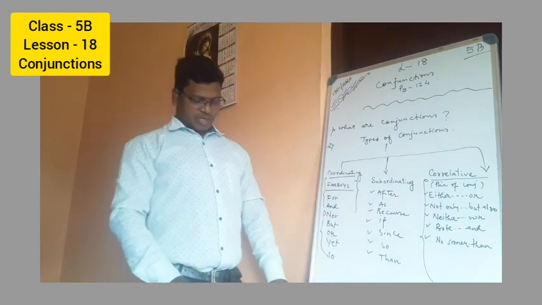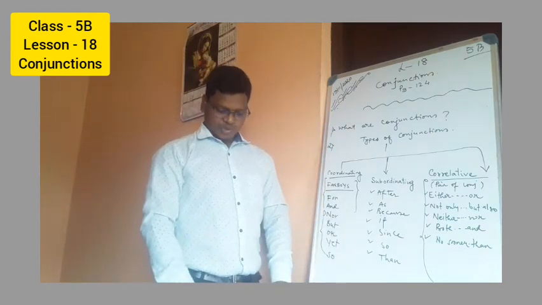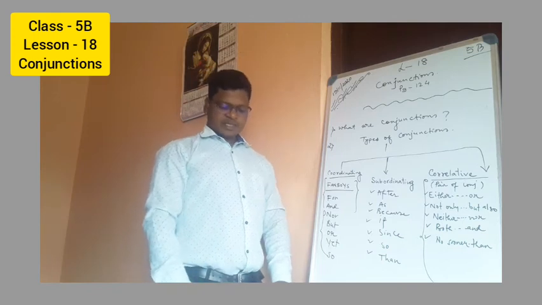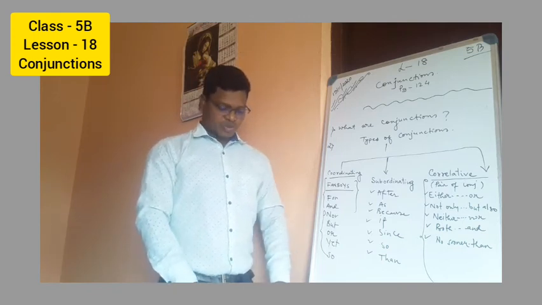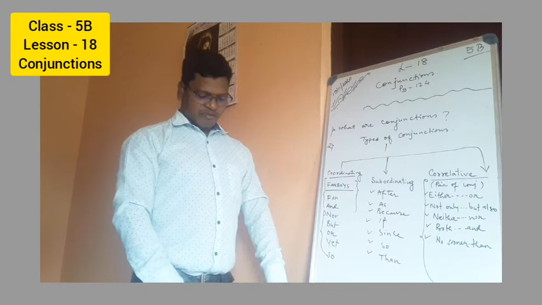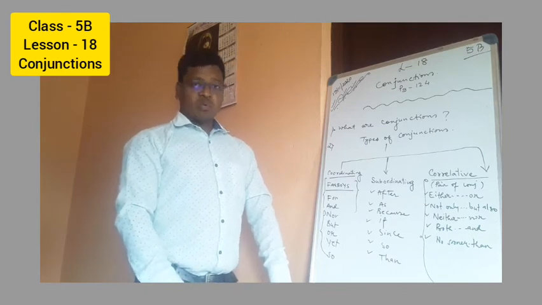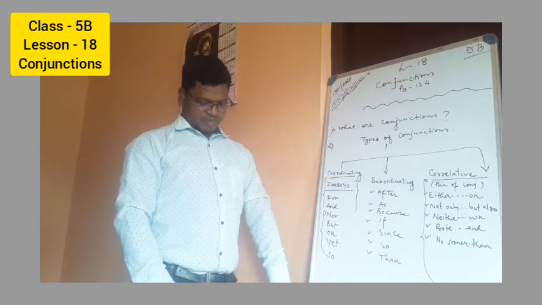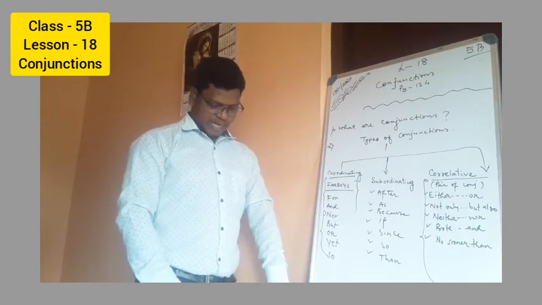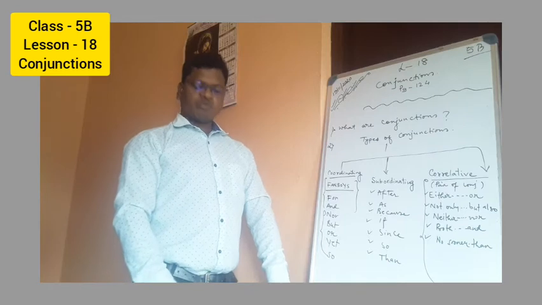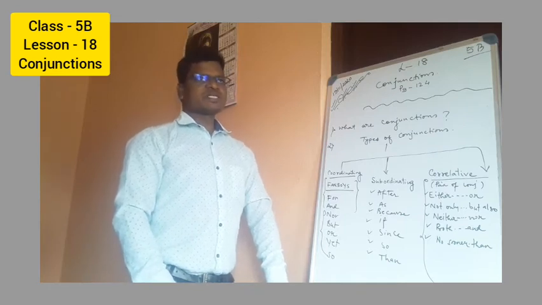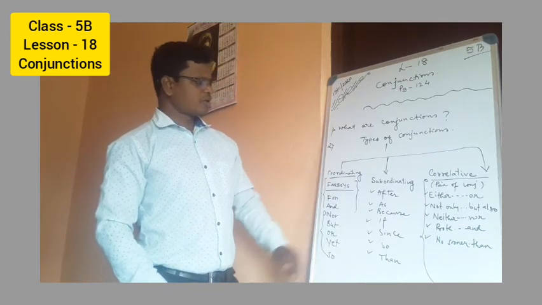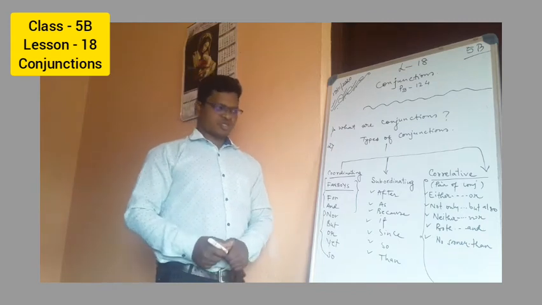Other than this, it will be although, as far as, as long as, as soon as, even if, when, where, wherever, every time, so that, until, whereas, while. These are some examples of subordinating conjunctions.